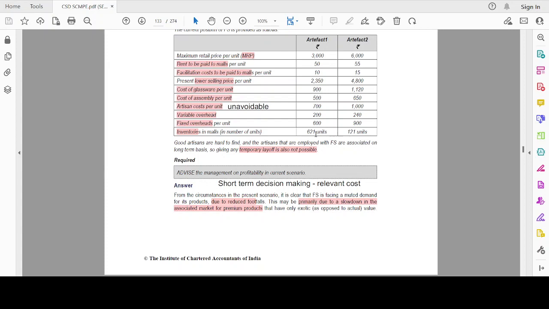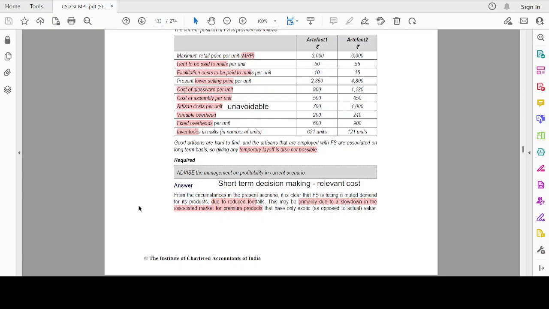Now, for inventories in the mall, this is the current scenario, and for this scenario we are going to determine the profitability. We will first check the profitability assuming we sell all the 621 and 121 units, and then advise the management on what has to be done. It has been given that these artisans are hard to find and temporary layoff is not possible, so it becomes an unavoidable cost, which matters for relevant costing.